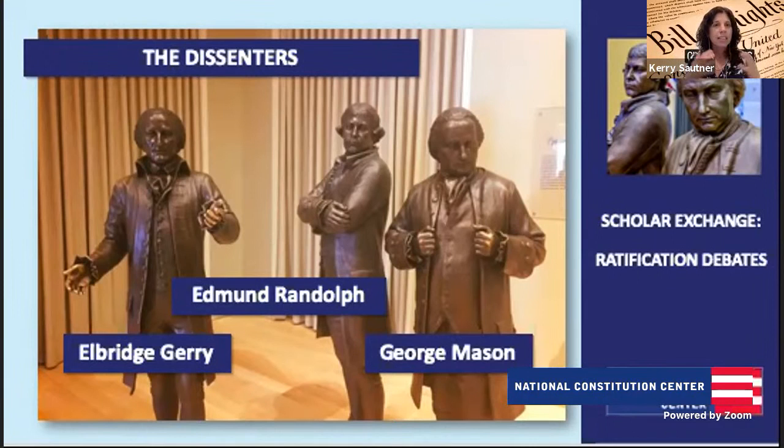Yet this idea that the government itself would check itself, that's also talked about a lot. And I love this image of the dissenters. Everybody knows that this is our room at the Constitution Center. It's called Signers Hall. And this is the back corner where the three dissenters are hanging out looking very annoyed.